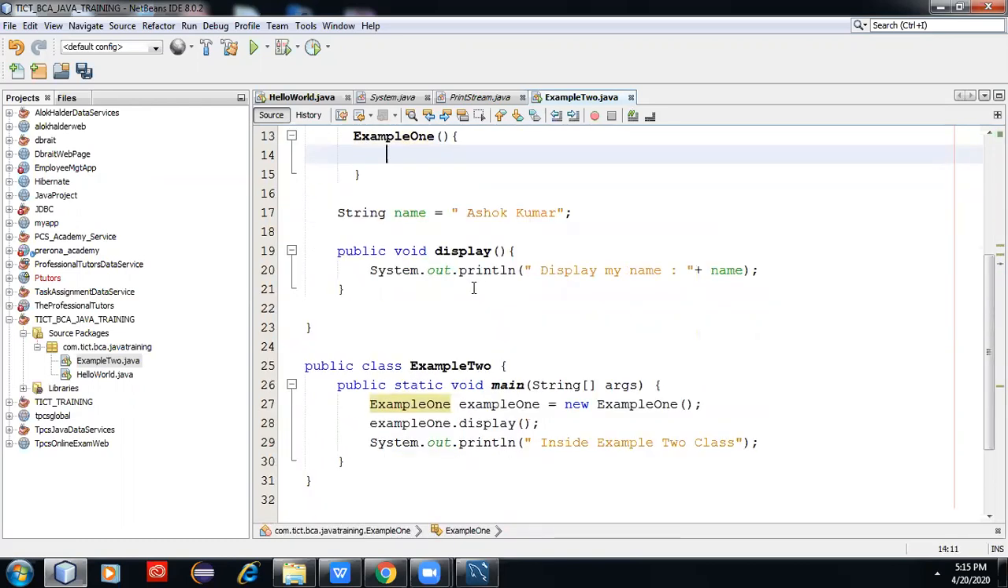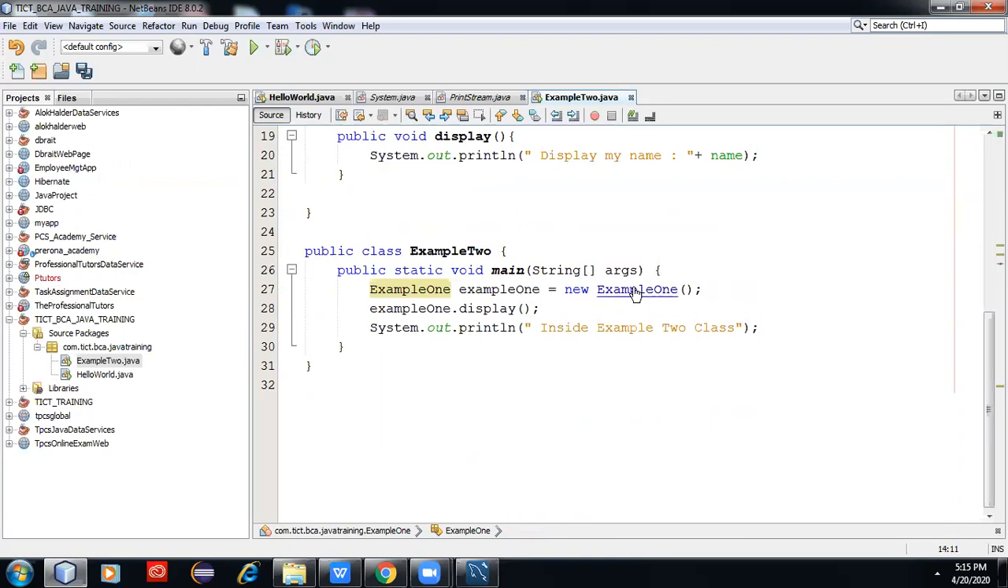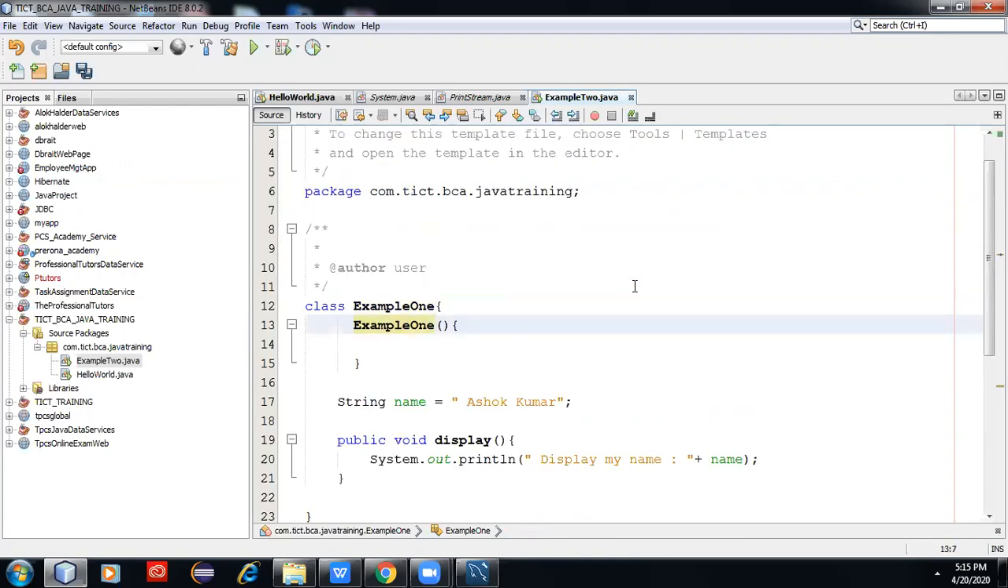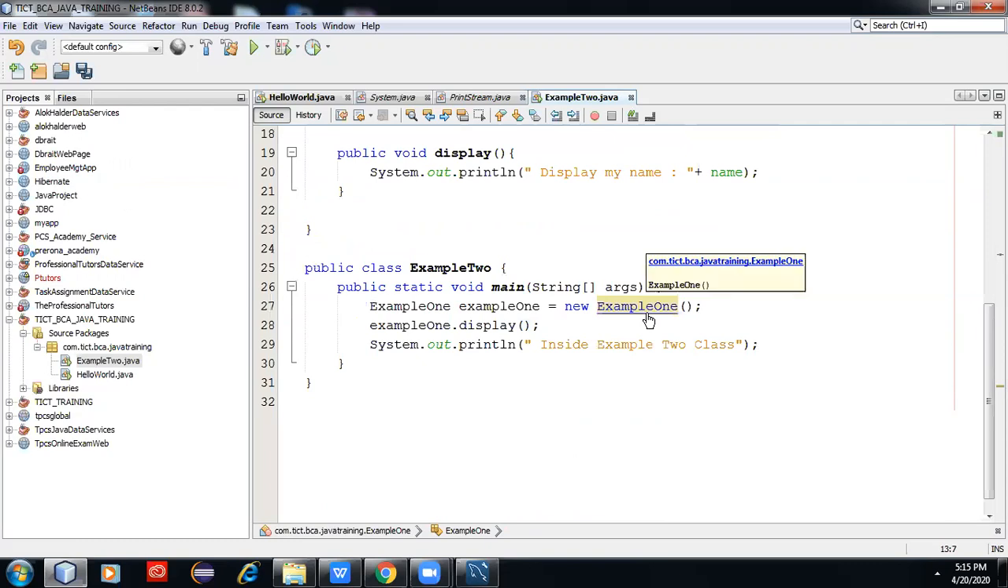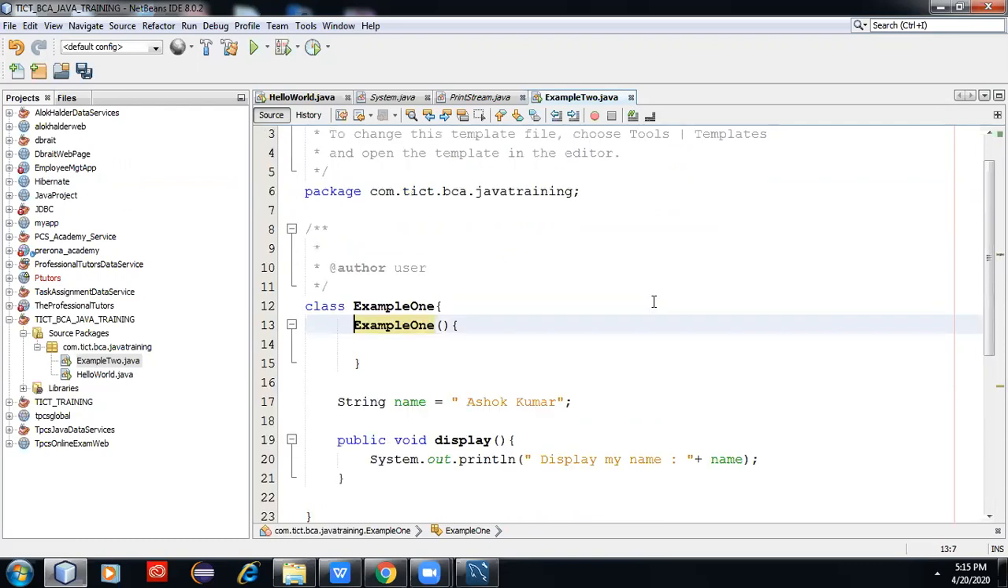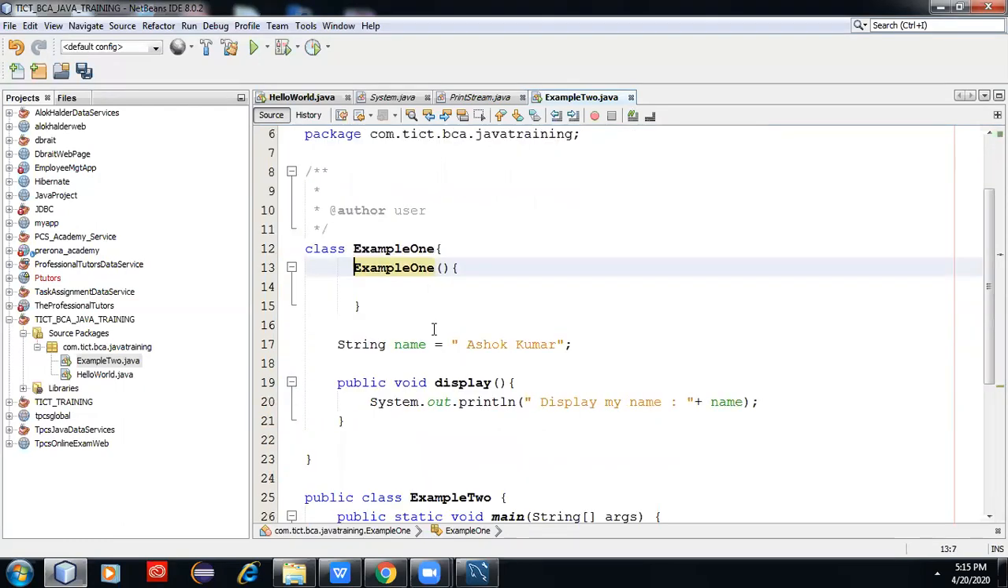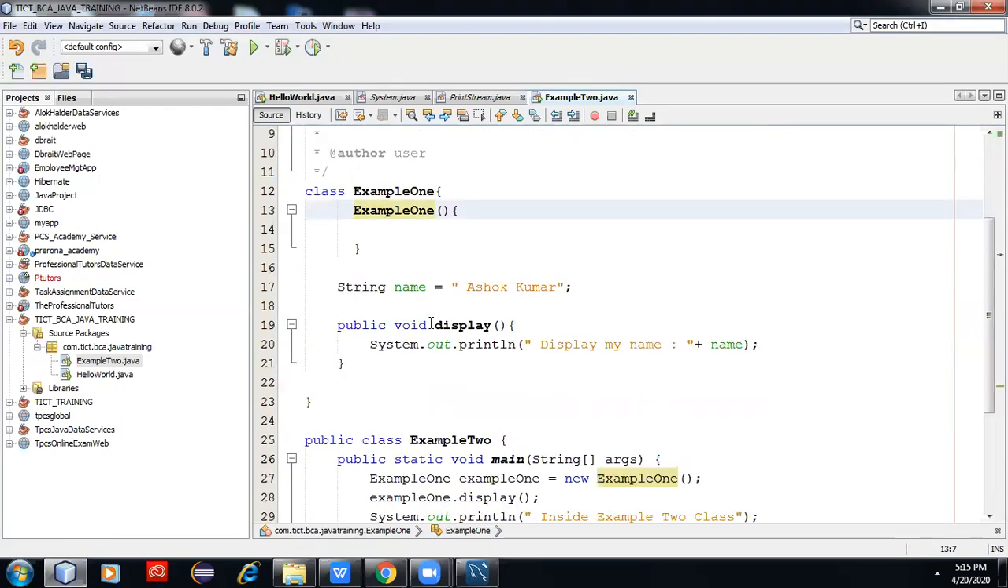So this is called the default constructor. If you click here, just notice where control is going. If I click here and press control, it is actually calling the default constructor. The default constructor, whether you create it or not, will always be created in a Java program.